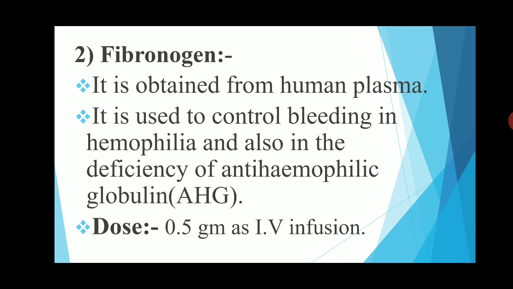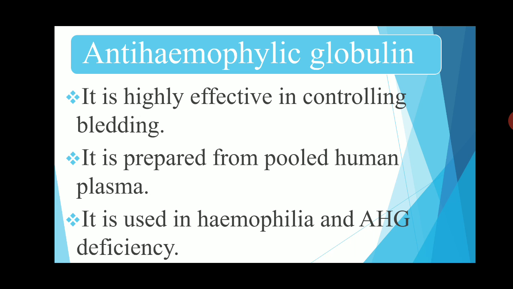Next slide, anti-hemophilic globulin. Anti-hemophilic globulin is also highly effective in controlling bleeding of the blood. It is prepared from pooled human plasma, and it is used in hemophilia and AHG, meaning anti-hemophilic globulin deficiency.